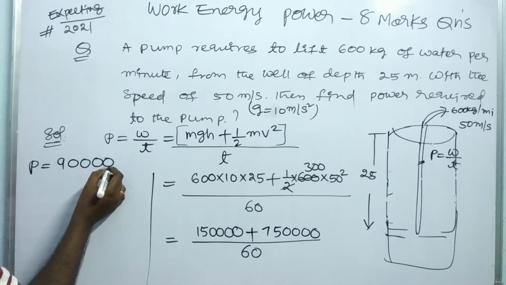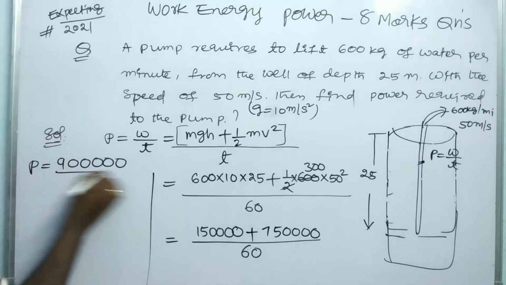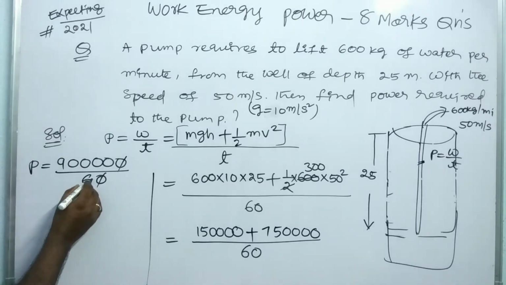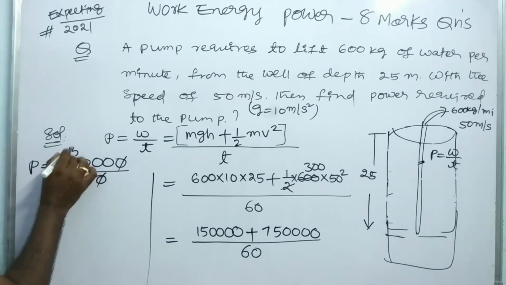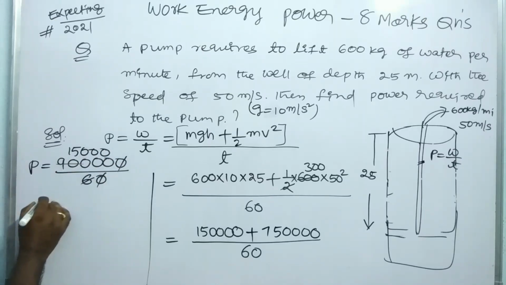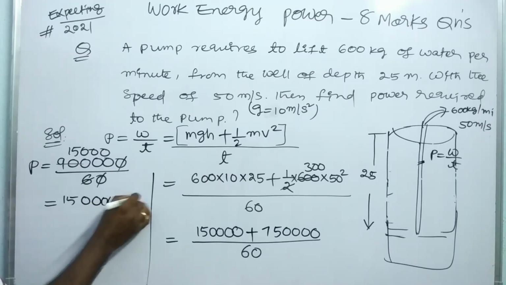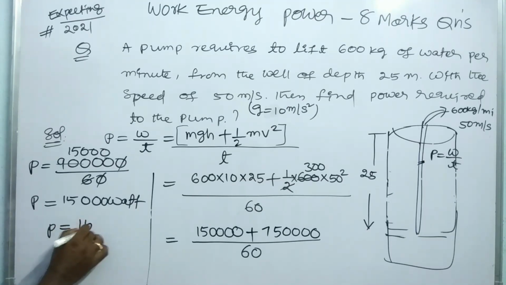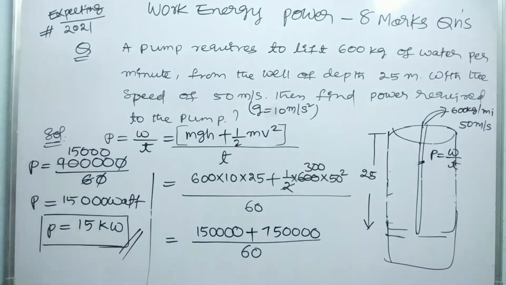So there are 9 lakhs, divided by 60 here, 6 zeros. So it is 15,000. So it is equal to 15,000 watts. The power required by the pump is 15 kilowatts. 1 kilowatt is equal to 1000 watts. Okay, so the answer is 15 kilowatts.